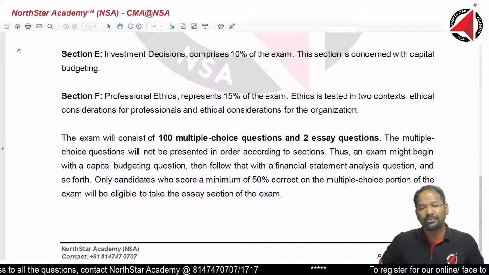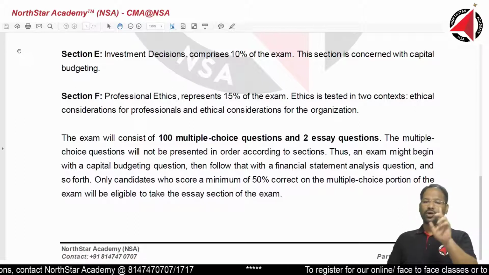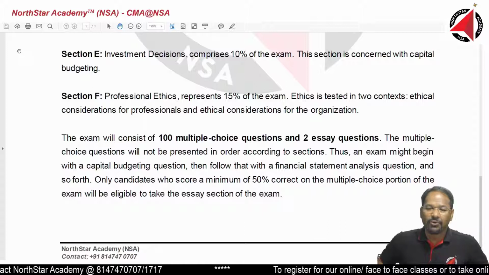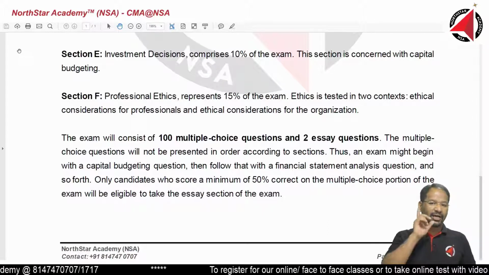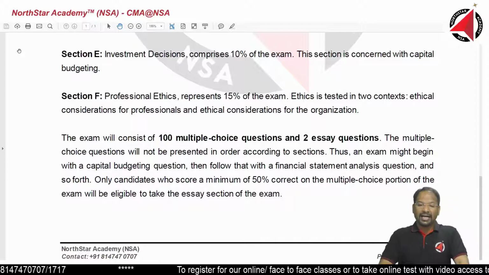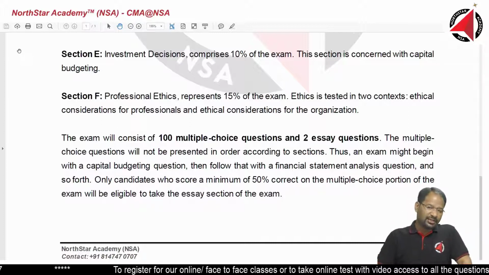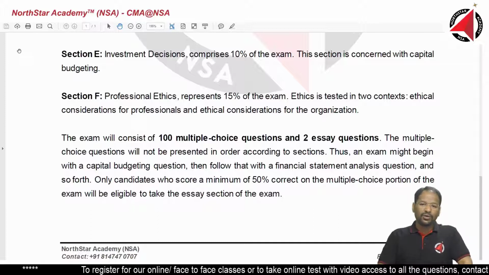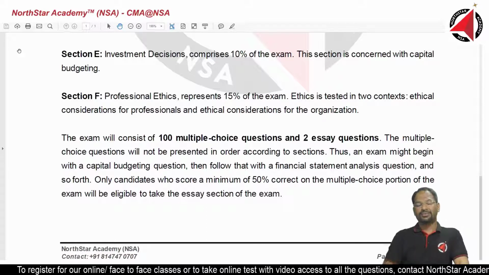But if you have not been able to finish the entire paper, you will get a maximum of only 1 hour to solve the essay questions. Now, when you get 1 hour to solve 2 essay questions, it means 1 essay question will require half an hour for you. And if that half an hour is divided among 7 questions, then on average, you are getting around 4 minutes only to write the answer for 1 question.